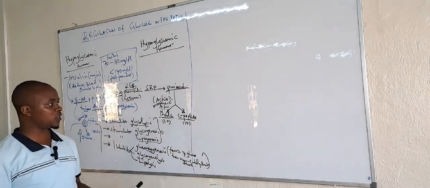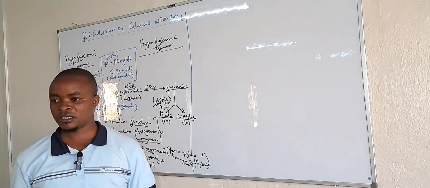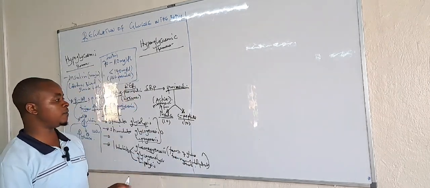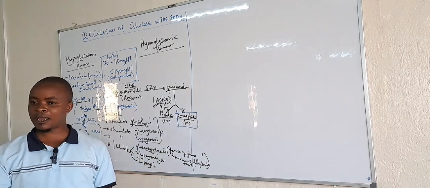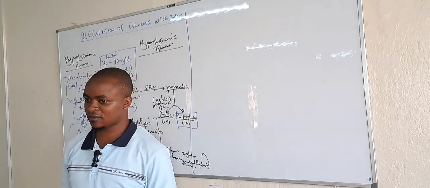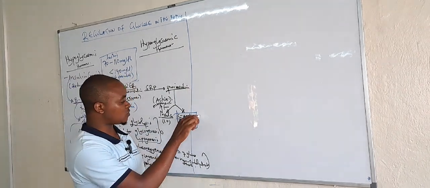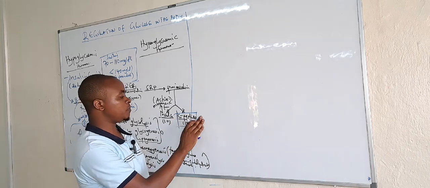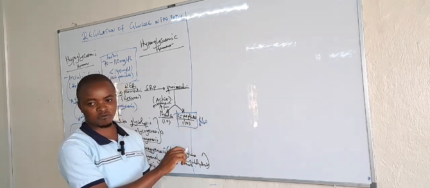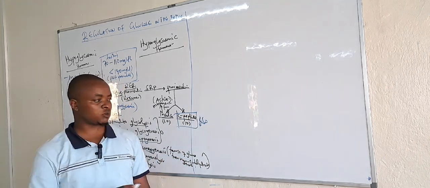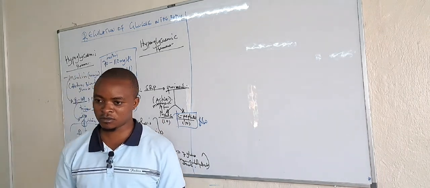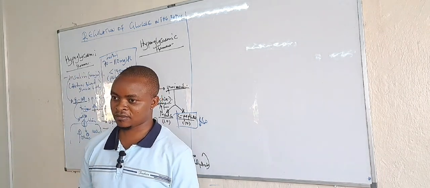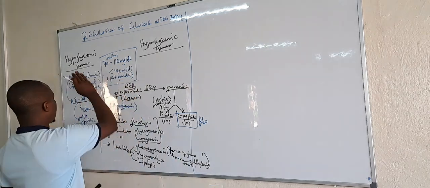This insulin is the one that is enabling entry and all these processes, and we have seen how it can be synthesized. We can do a C-peptide assay to distinguish between diabetes type 1 and type 2. Whenever we find low C-peptide or no C-peptide, that confirms type 1, because C-peptide and insulin are produced in equal proportions, isn't it? That is the end of the hypoglycemic hormone.